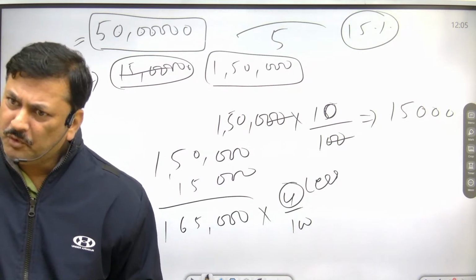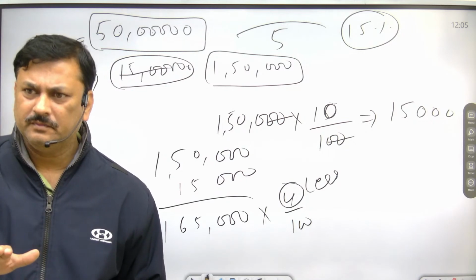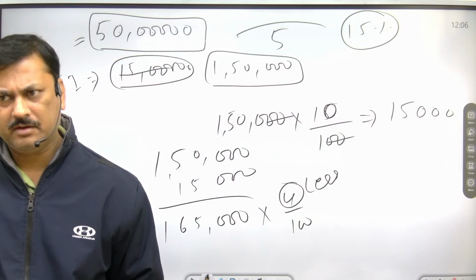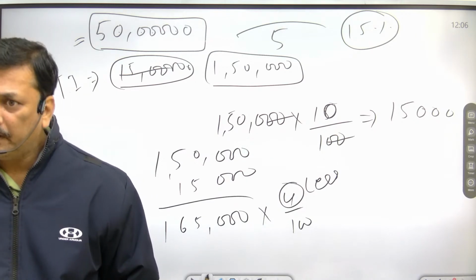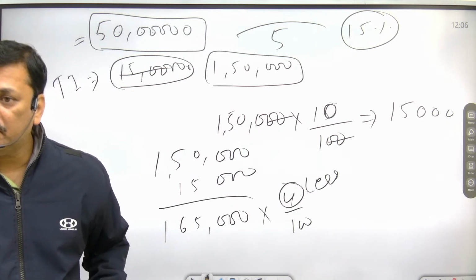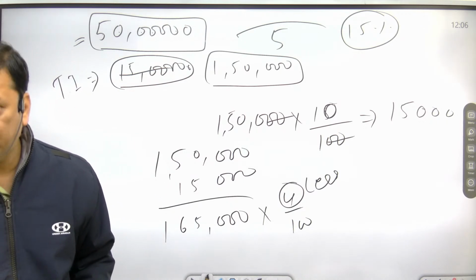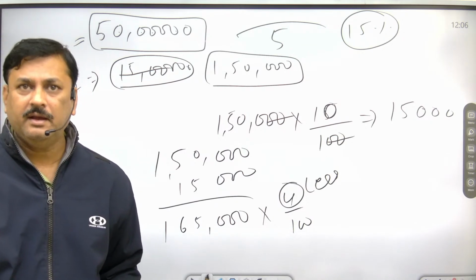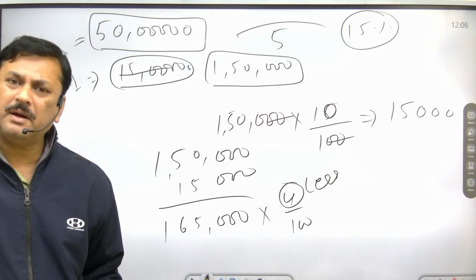Cess is imposed on both indirect and direct taxes, but surcharge is only imposed on direct tax. And the money collected from surcharge is used for any purpose.